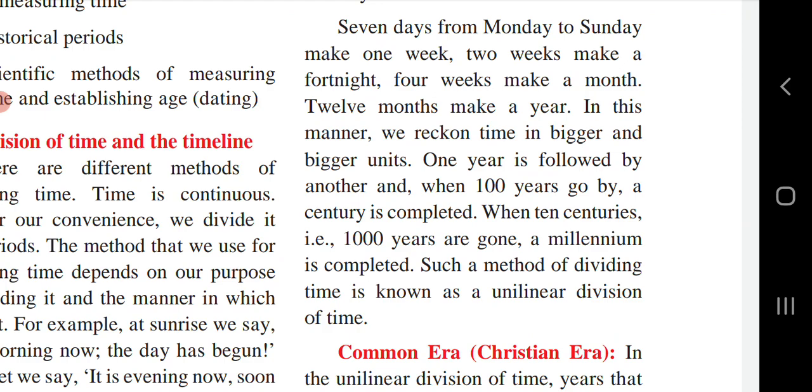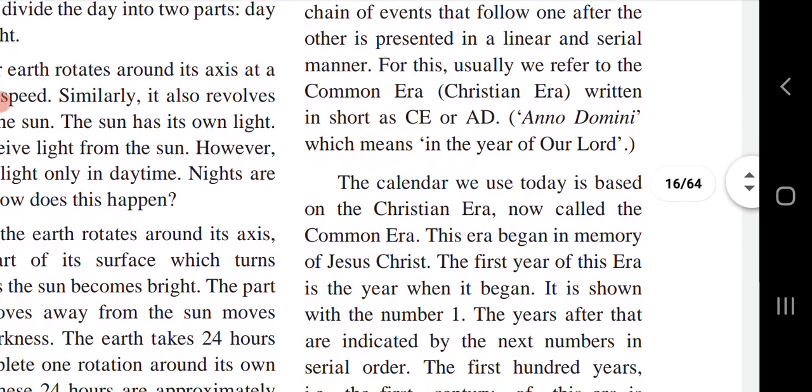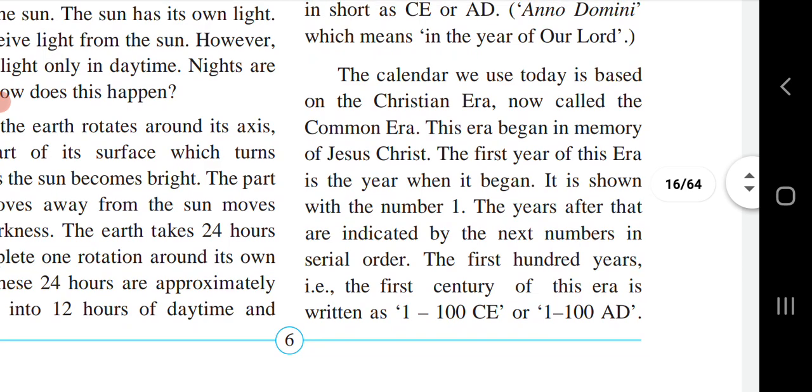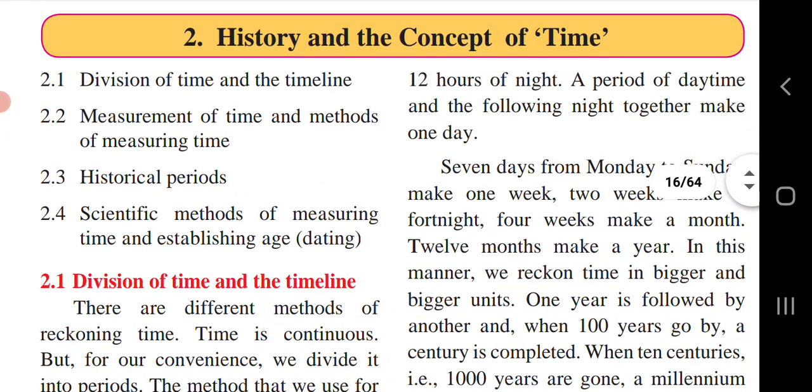The Christian Era began in memory of Jesus Christ. The events that took place before the beginning of the era are denoted by before Christ, BC, and those after the beginning are denoted as AD, that is Anno Domini, which means in the year of our Lord. So these are all the points we had seen today. The next, 2.2 measurements of time and methods of measuring time, we will see in the coming chapter.